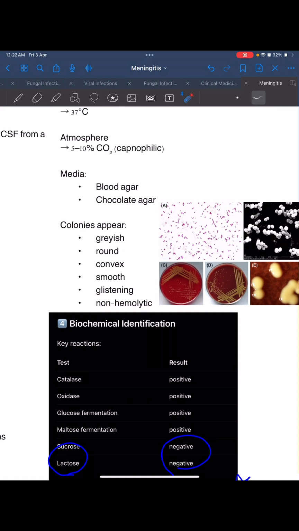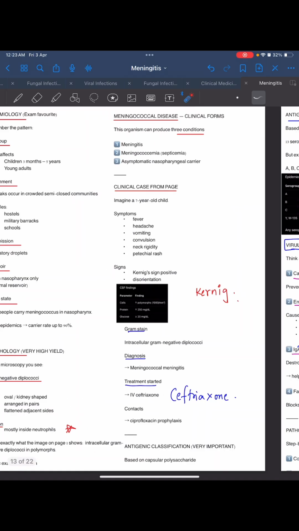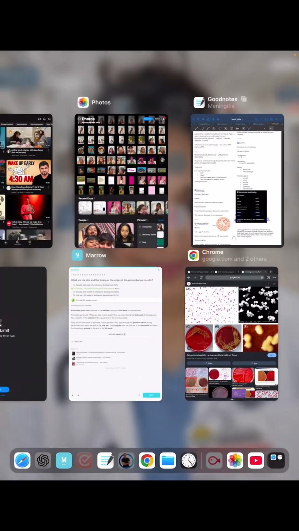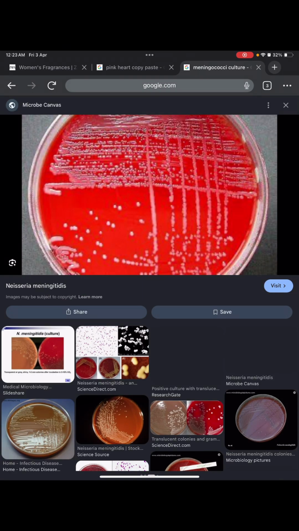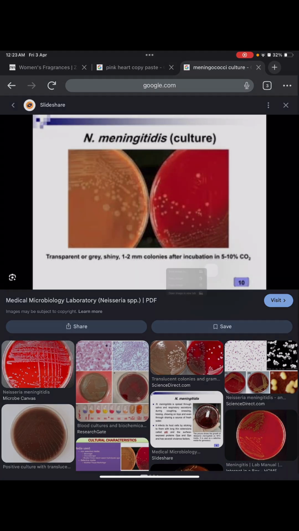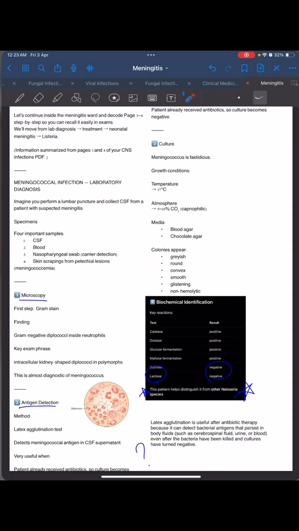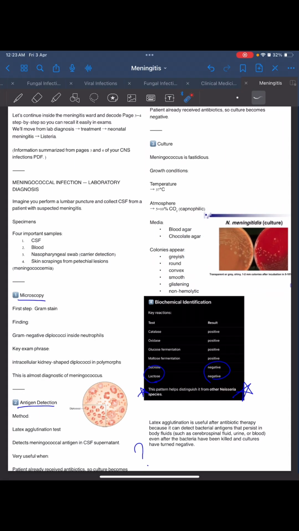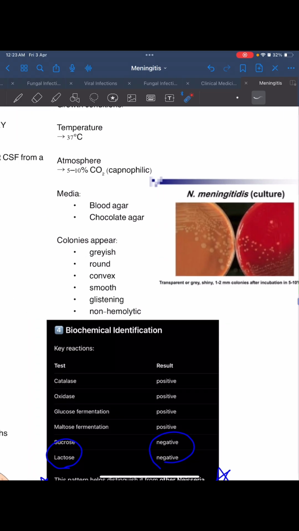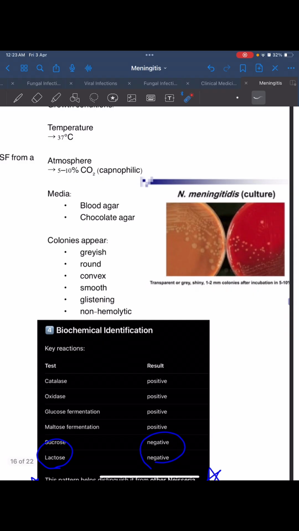Now these are the meningococci, Neisseria meningitidis culture, and the colonies appear green or blue. That will not happen in this case. Look, here we can see grayish, round, convex, smooth, glistening, non-hemolytic, transparent or grey shiny, 1 to 2 mm colonies after incubation in CO2, capnophily.